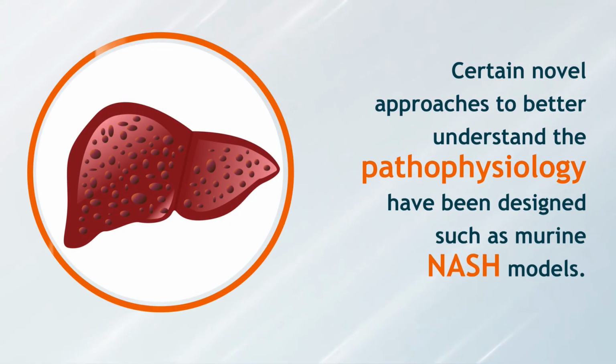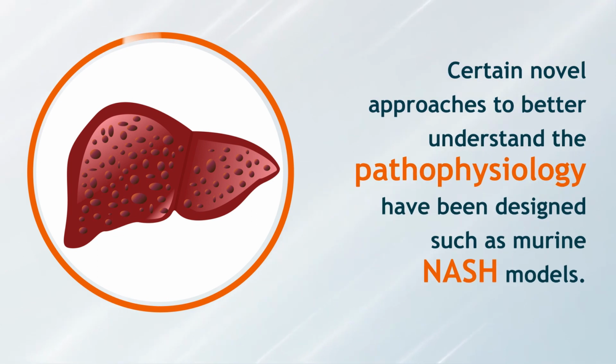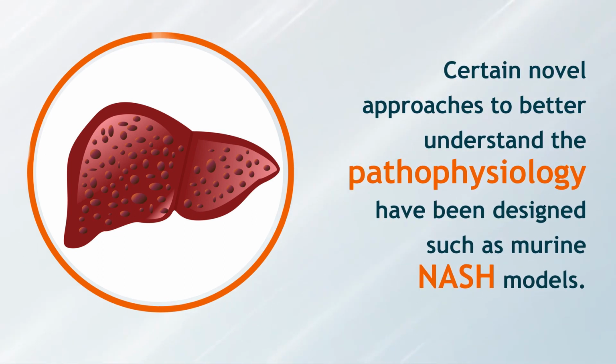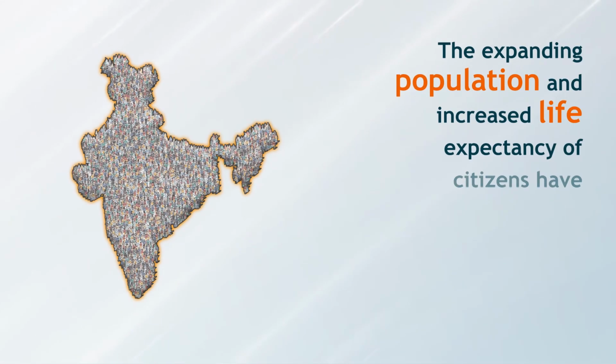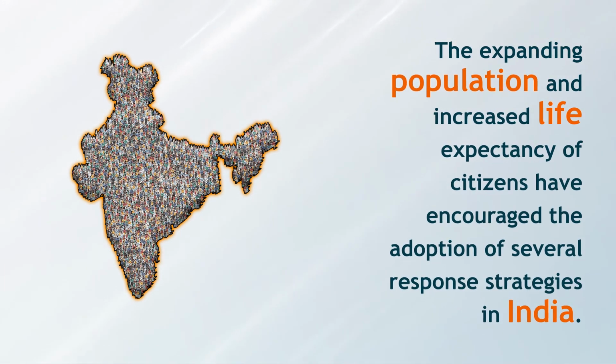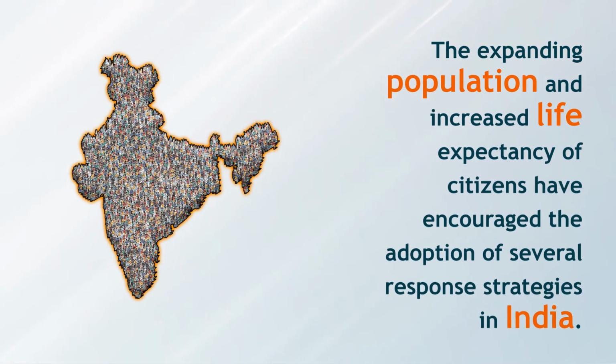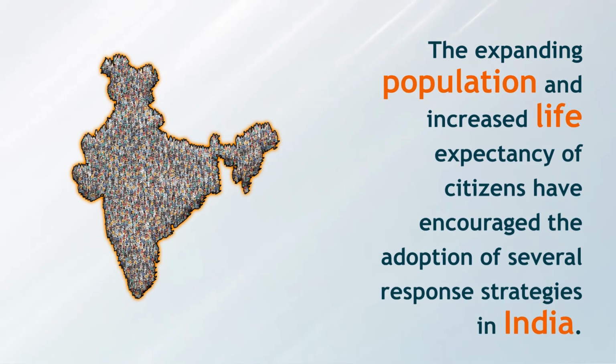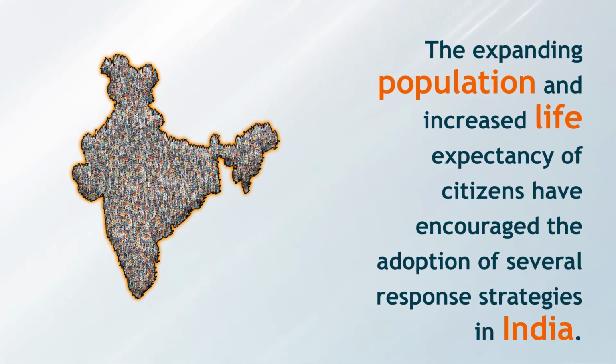Initiatives. However, certain novel approaches to better understand the pathophysiology have been designed, such as Murine-NASH models. On the government front, the expanding population and increased life expectancy of citizens have encouraged the adoption of several response strategies in India.